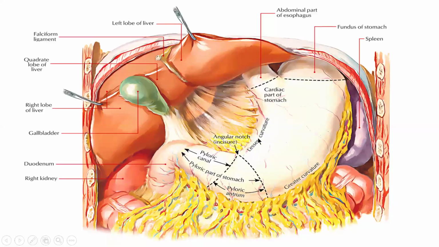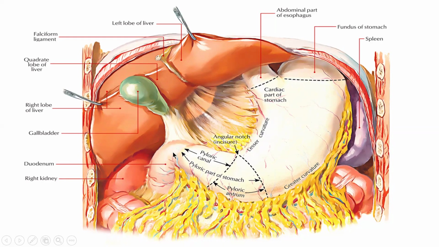Look at the image of the stomach: the cardiac part of the stomach, fundus, the spleen in your body, greater curvature, lesser curvature, angular notch, incisura, pyloric antrum, pyloric canal, pyloric part of the stomach. Then the duodenum, which is the first part of the small intestine.